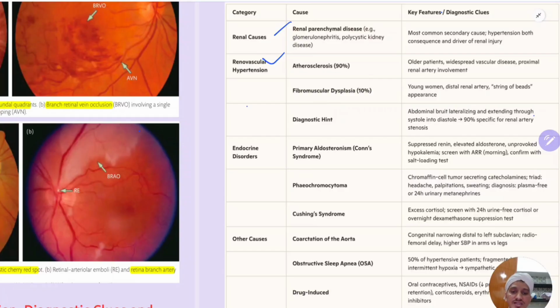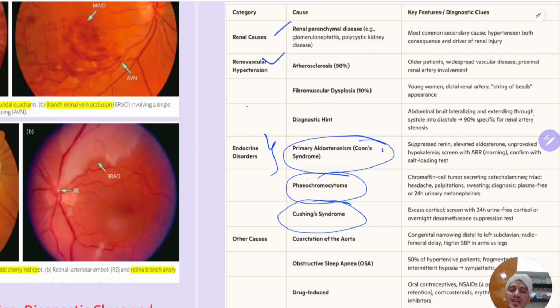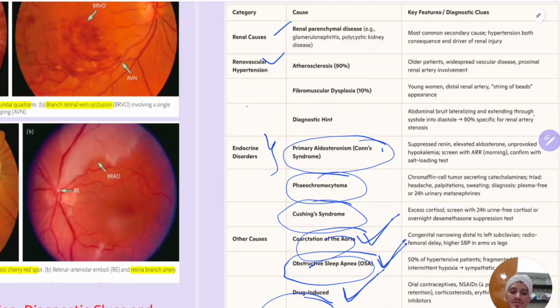and investigation. Endocrine disorders: first and foremost, you should rule out Conn syndrome, with aldosterone renin ratio and salt loading test. Pheochromocytoma: plasma free metanephrines or 24-hour urine metanephrines. Cushing syndrome: again 24-hour urine cortisol levels or overnight dexamethasone test. Other causes include number 1, coarctation of the aorta, number 2, obstructive sleep apnea, and number 3, drug induced.